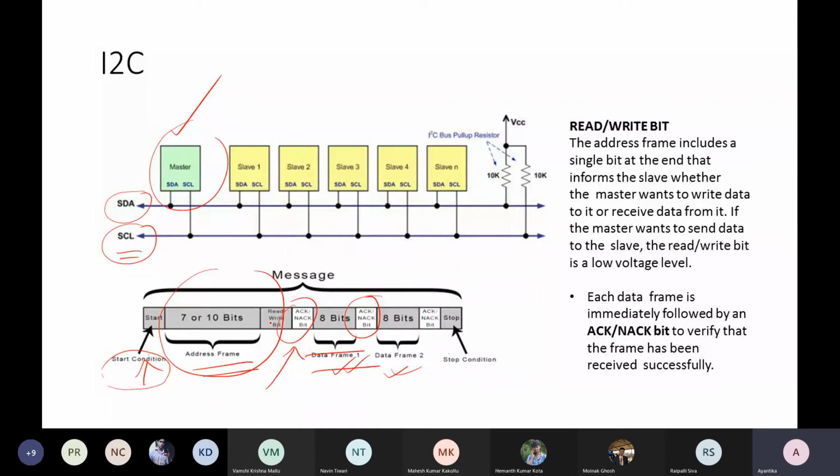And if it is ready to transfer, set up a transfer, then it is sending this acknowledgement bit. So this first acknowledgement bit is showing the initial acknowledgement that the slave is informing that, okay, this is my address and I'm going to start the transfer with you. Next one is for the 8-bit initial, only for this 8-bit, this is the acknowledgement bit, and only for this next 8-bit, this is the acknowledgement.